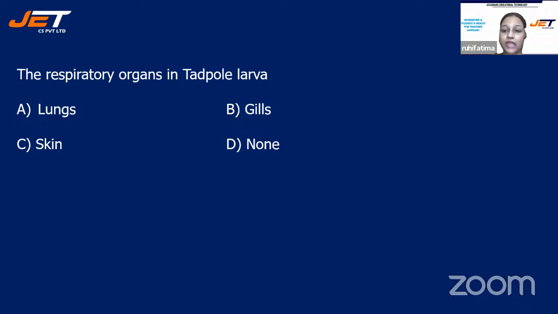All right, time is up. The correct answer will be option B, gills. We all know that tadpole is the larva of frog, right? And frog has skin, lungs, and gills for respiration. But when it is a tadpole, it mostly lives in the water and it has gills for respiring.